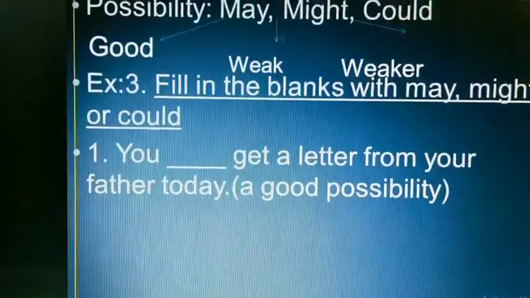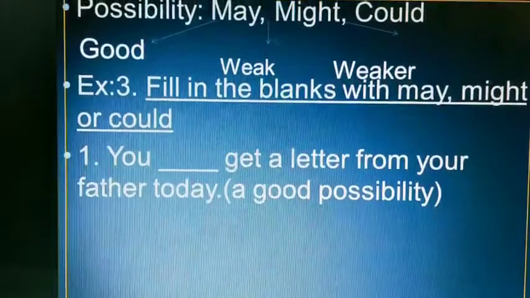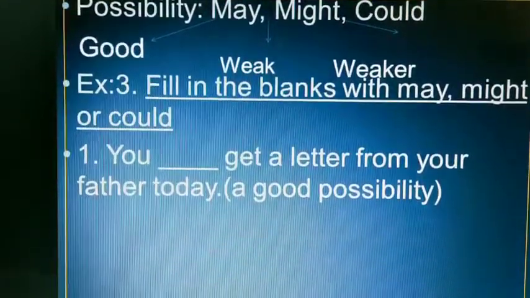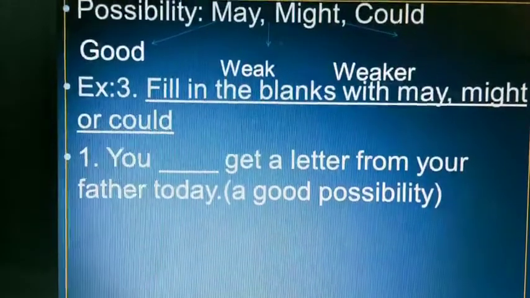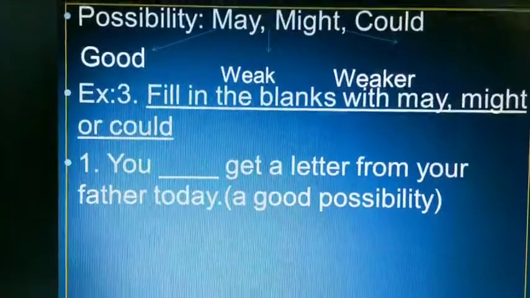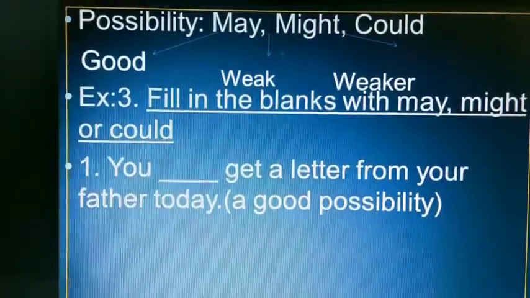Now textbook exercise number 3. Fill in the blanks with may, might or could. You can open your textbook. First one: you dash get a letter from your father today. A good possibility. Good possibility means we will use may. You may get a letter from your father today.